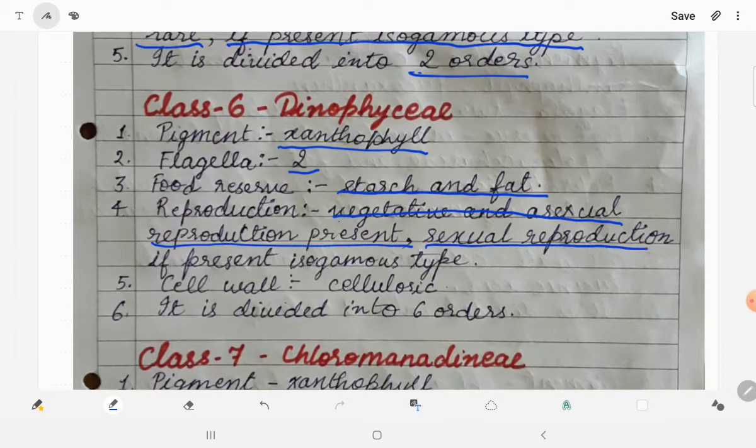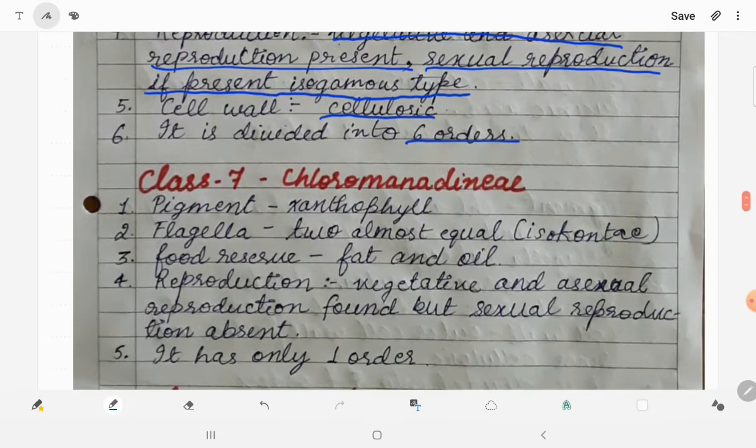Sexual reproduction, if present, means it is rare and it will be of isogamous type. Cell wall is made up of cellulose. It is divided into 6 orders. Class Dinophyceae is divided into 6 other orders.